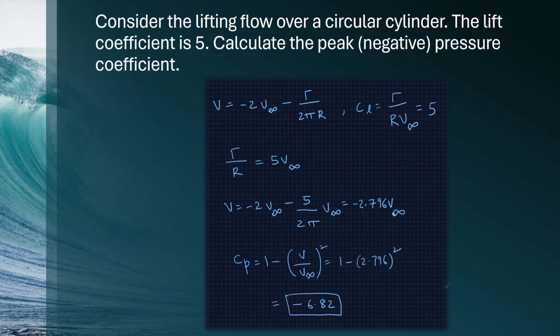So solving it gives us minus 2.796 V infinity. Substituting these into the above equation, we obtain Cp is equal to 1 minus (V by V infinity) square is equal to 1 minus 2.796 square, which is equal to minus 6.82.